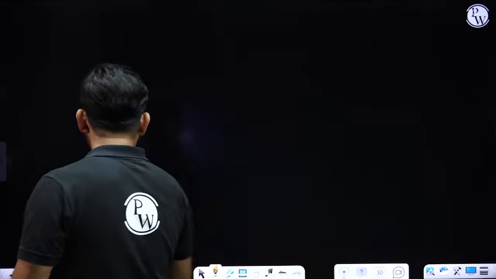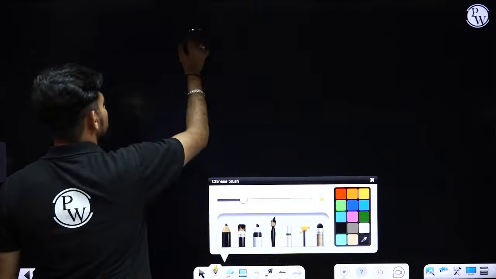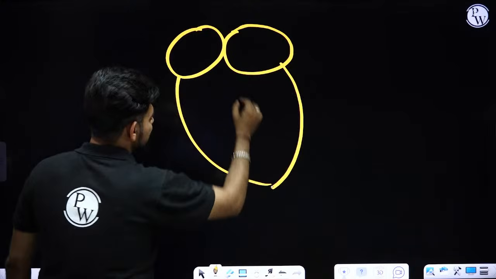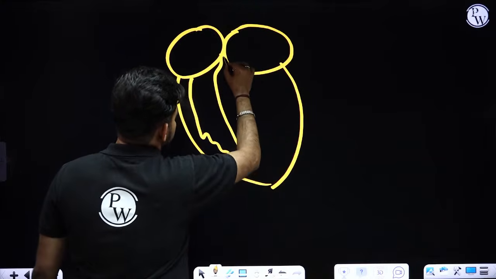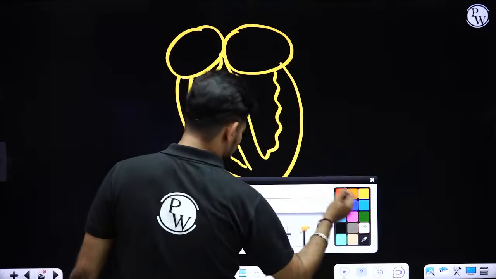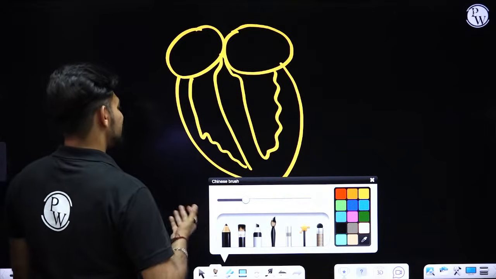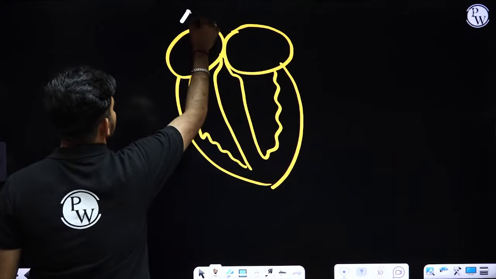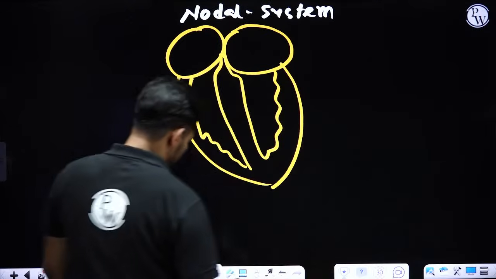Okay. Now conducting system of our heart. Our heart keeps on beating with time. In a minute at an average, the heartbeat is 70 to 75 times, right? So who is responsible for that? Let's check out. So heart is having some inbuilt modified cardiac musculature, and that is called as nodal system. Nodal system of our heart.